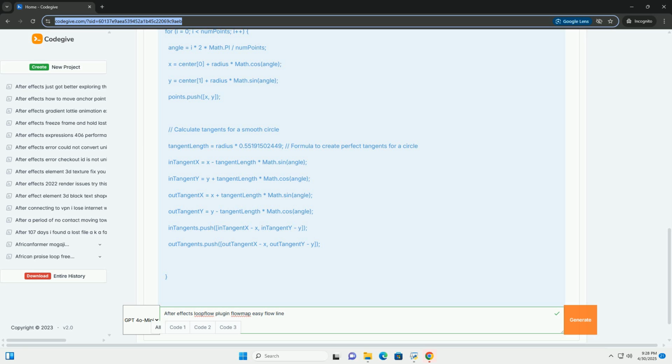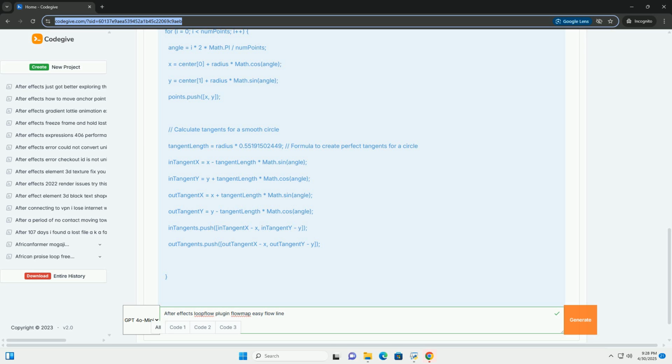Part 4, Advanced Techniques and Code Examples. 1. Path generation with expressions. You can use expressions to dynamically generate paths within After Effects and then use Loopflow to animate layers along those paths. This allows for very complex and procedural animations. Here's an example of creating a circular path.